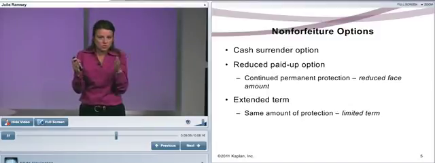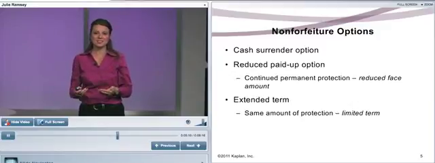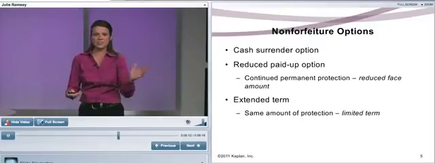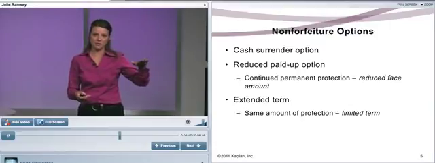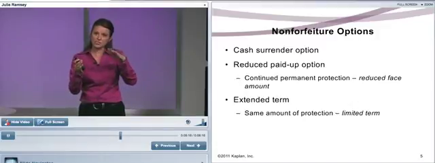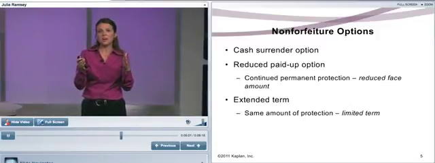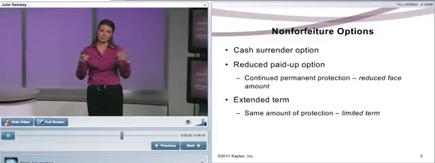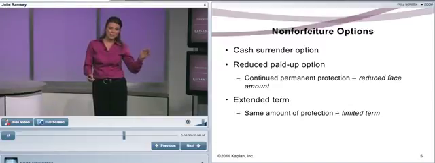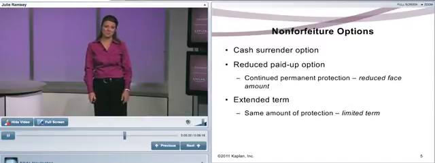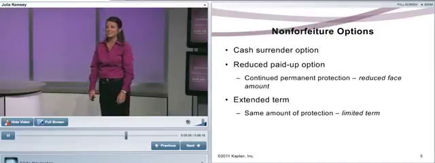So we know term insurance is for a limited time frame. For example, let's say you've got $20,000 of cash value, you've got a $100,000 death benefit. Well, you're going to have this coverage, the same $100,000, but it's only going to last maybe for 10 years or 15 years or whatever those actuaries calculate that term will be. After the time frame, the coverage is no more because it expires. So there are 3 non-forfeiture options.